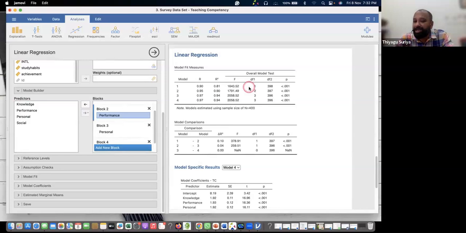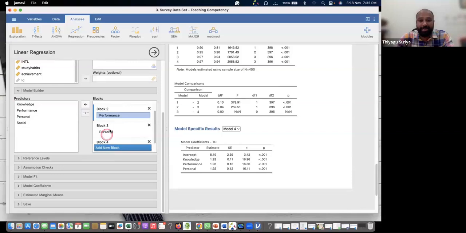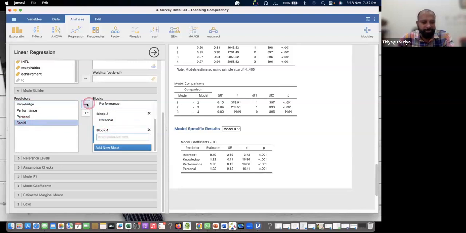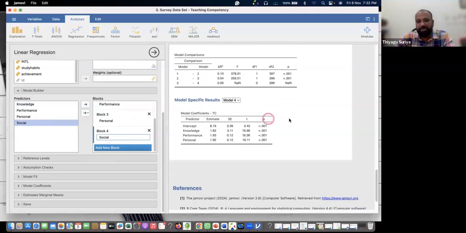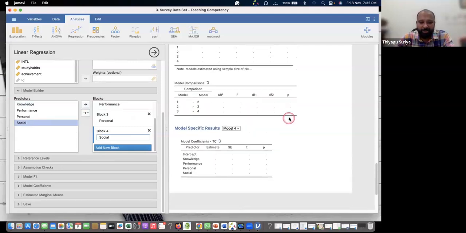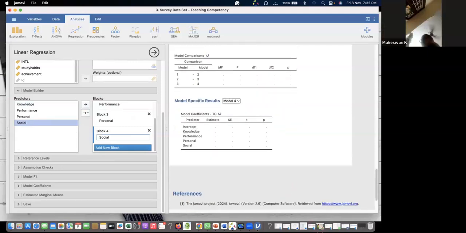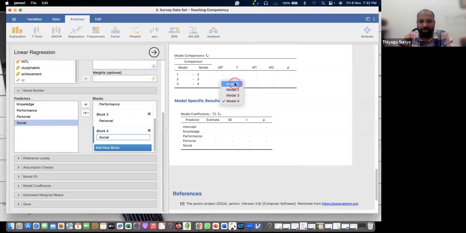Normally it is called hierarchical regression. People are also using the name hierarchical regression. Now in the first case I'm using performance. Suppose I want to add knowledge also with this. Go with knowledge also. So now the fourth dimension is social. Now you can say that this is step-by-step regression. Are you able to see this level? Model 4, you can see this. What is model 1?